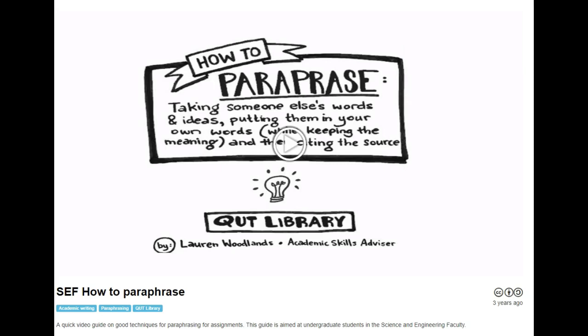At university, you are expected to read widely so you understand your topic, make your own notes to refer back to, and when writing, use your own words to explain the concepts and ideas of what you have read. When you are using an idea taken from your readings, it is tempting to quote, which is to use the exact words that you've read. However, paraphrasing, explaining it in your own words, is where you show real understanding.